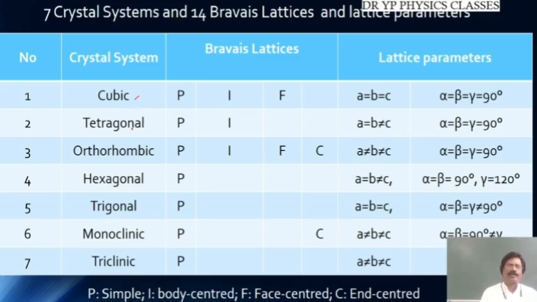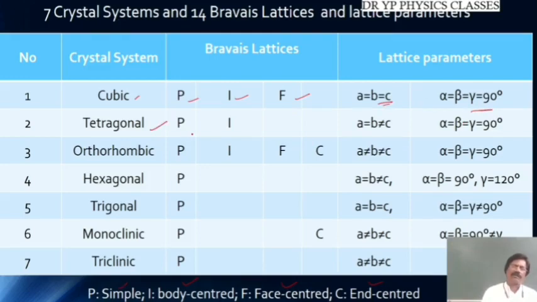Cubic system. P means a simple cubic. Below the table there is a description for P, I, and F. I means body centered. F means face centered. C means end centered. Okay. So in the cubic system, we can have simple cubic P, body centered I, or face centered F. What is this? If all the 3 sides are equal and all the angles are equal to 90 degrees, such a system is called the cubic system.